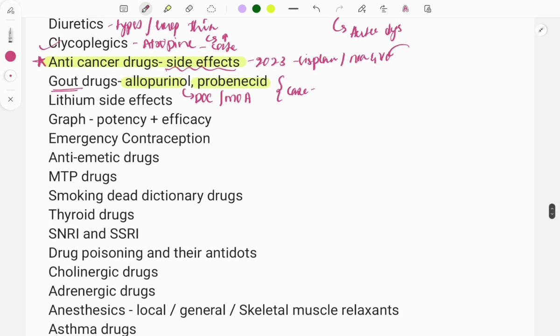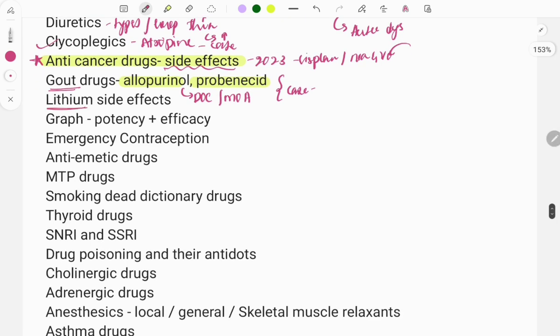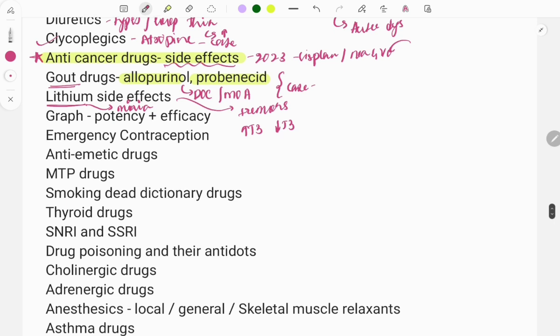Okay, then moving on, lithium side effects. Questions are asked on the side effects of lithium, as this drug is used for mania, as it is a mood stabilizer. As a side effect, it usually causes tremors, and it also causes imbalance of the thyroid, so either increases or decreases the thyroid hormone, so hyper and hypothyroidism. There are various other side effects caused by lithium, so you need to look at all the side effects.